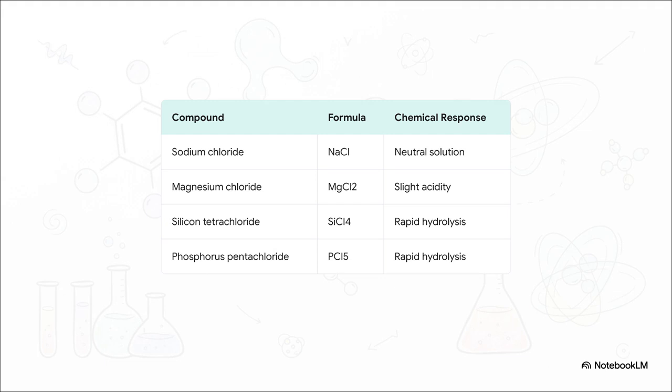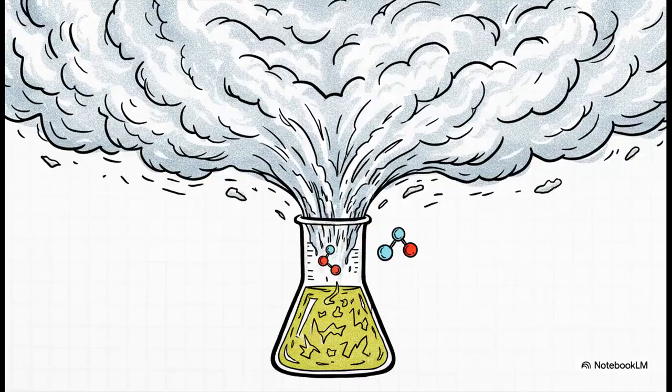Let's look at how this builds across the period 3 chlorides when you drop them in water. Starting on the far left, good old sodium chloride dissolves nicely into a completely neutral solution. Moving one step to the right, magnesium chloride exhibits a slight acidity, and that's actually due to that polarization we just talked about. But as we keep moving right into the simple molecular covalent structures, well, things start to get pretty intense. Silicon tetrachloride and phosphorus pentachloride definitely do not just dissolve nicely.